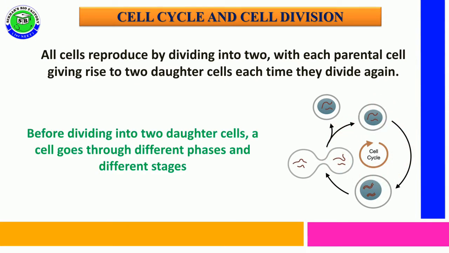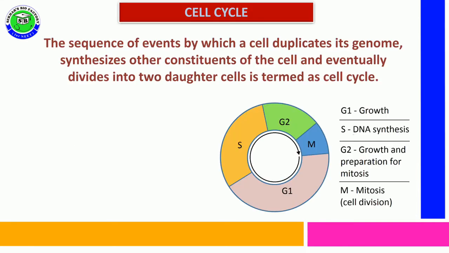Before dividing into two daughter cells, every cell undergoes different phases or stages in a cyclic form. The sequence of events by which a cell duplicates its genome in S phase and synthesizes various constituents of the cell, and eventually the cell divides into two daughter cells in mitosis division.